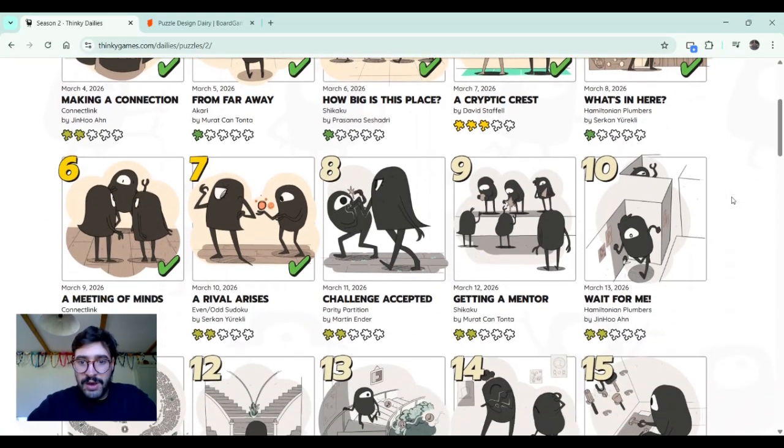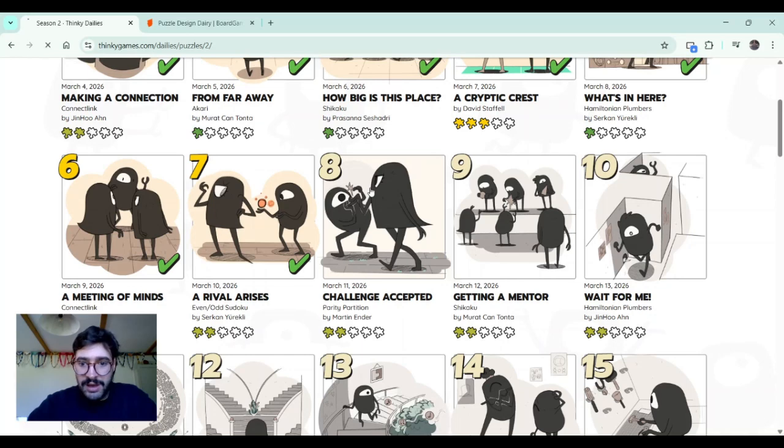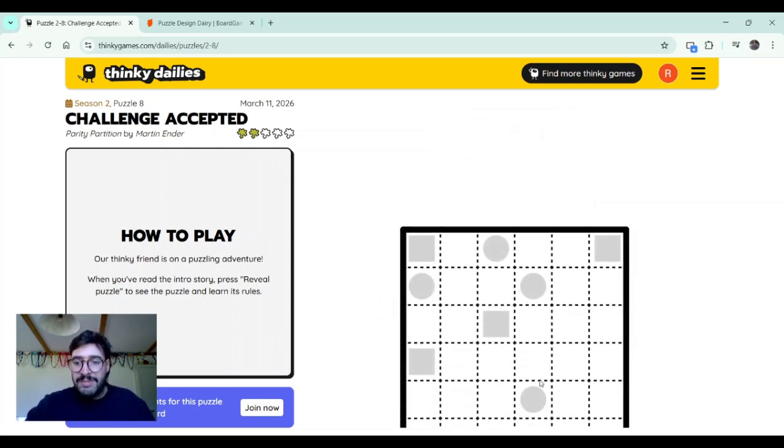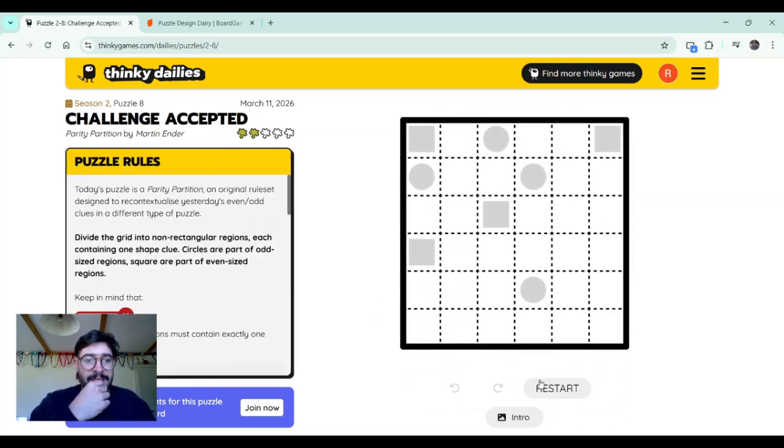So today we're gonna start in puzzle number 8. This was done in March 11, so we are quite behind, but it's all right. It says the rival informs the group that nobody cool is solving even old Sudokus anymore. What do you mean? I am cool and I like even old Sudokus. The hot new thing is parity partitions. Here's one of mine. Parity partitions by Martin Ender. I never heard of this one. Today's puzzle is parity partitions.